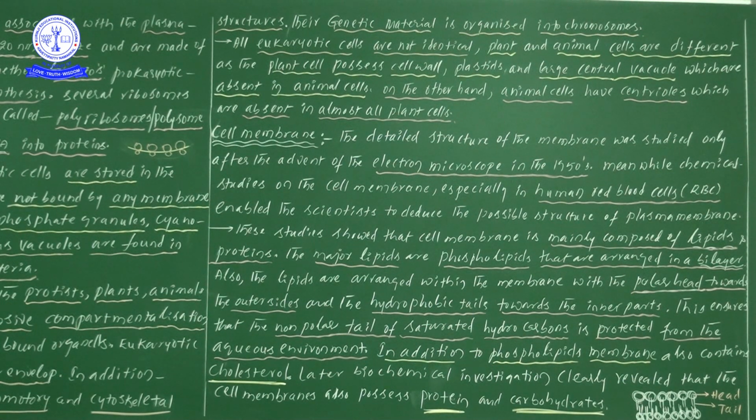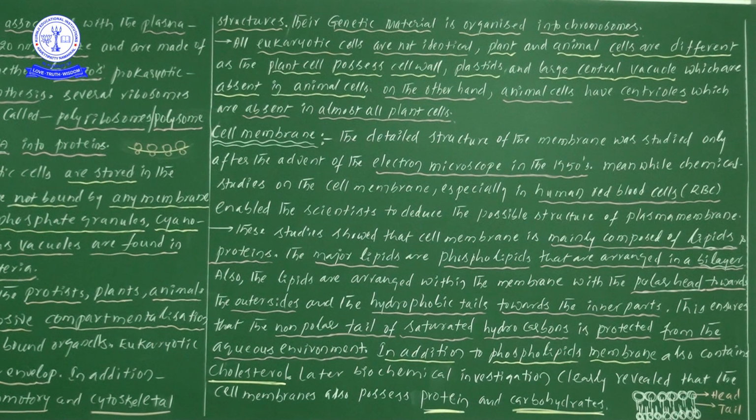Scientists wanted to find out the chemical composition, the chemical substances present in the cell membrane. For their experiments they used human RBC cells. Using these RBC cells, they gave an explanation, deduced the possible structure of the plasma membrane.